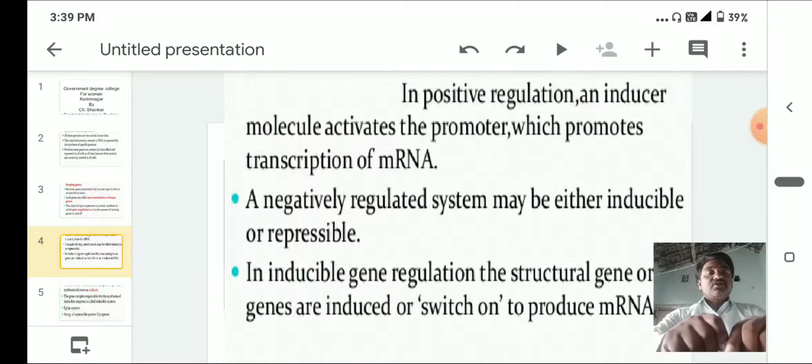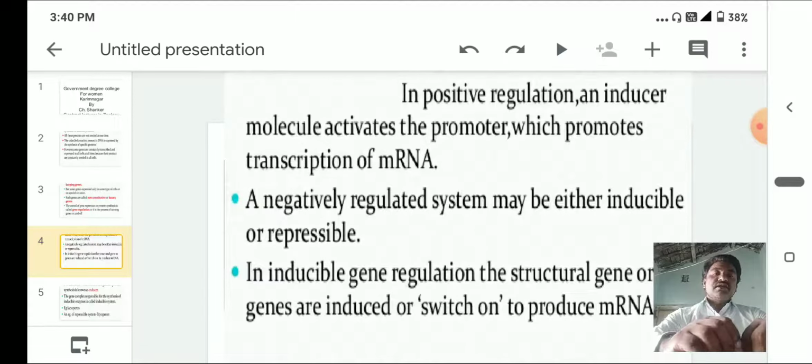Gene regulation is of two types: positive regulation and negative regulation. In positive regulation, the inducer molecules activate the promoter, which promotes the transcription of mRNA. Here the special molecules are called inducer molecules. These molecules activate the promoter region, and from the promoter region the mRNA is produced. In a negatively regulated system, the system may be either inducible or repressible. By these regulations, the genes are activated.